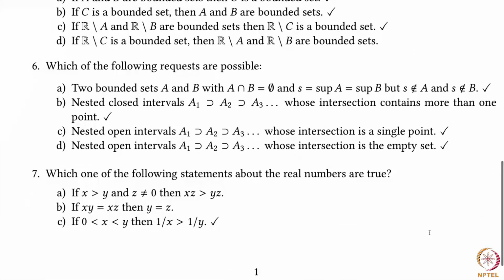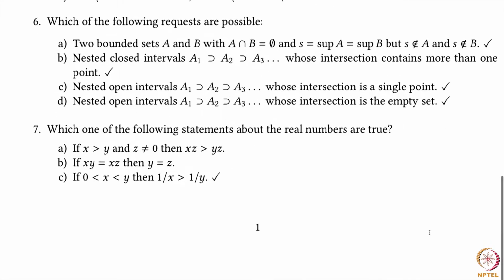Okay, let's look at problem 7. Which one of the following statements about the real numbers are true? If x is greater than y and z is not 0, then xz is greater than yz. This is not true. What if z is negative? Then the signs will reverse. If xy equals xz, then y equals z. Again, you cannot just blindly cancel the x. x could have been 0.